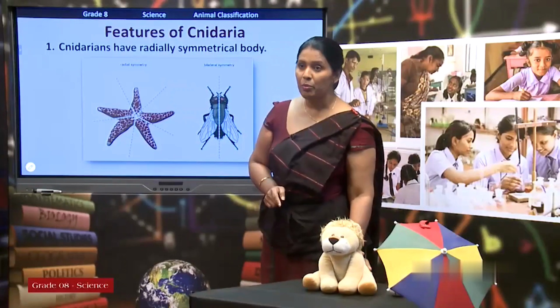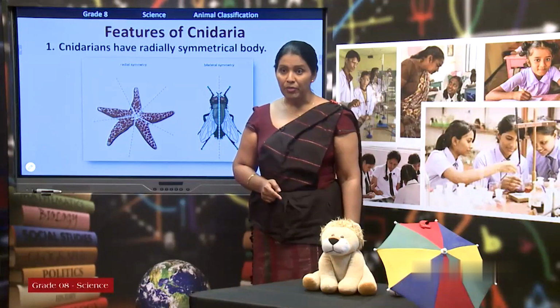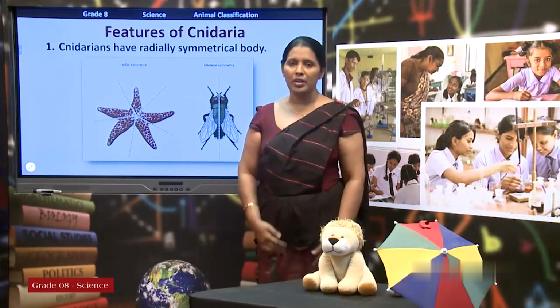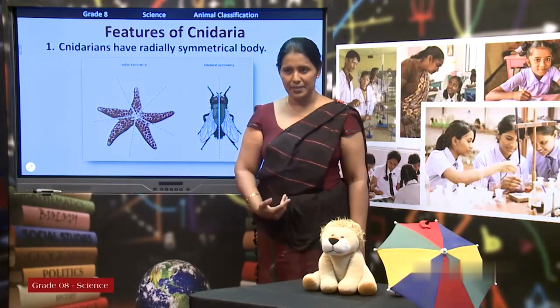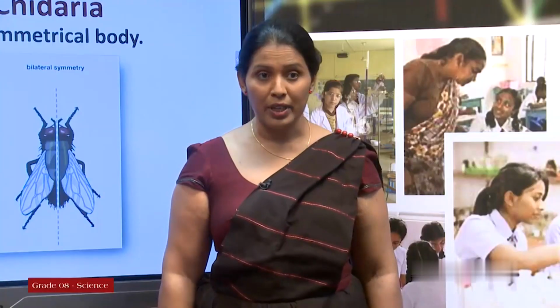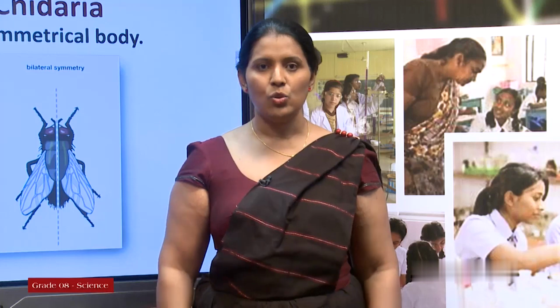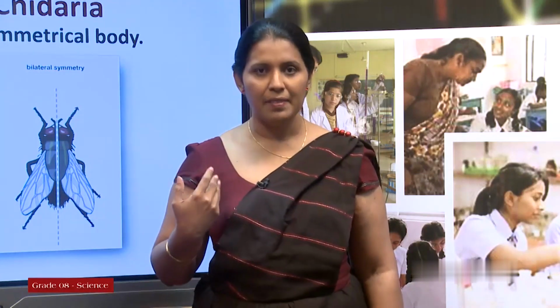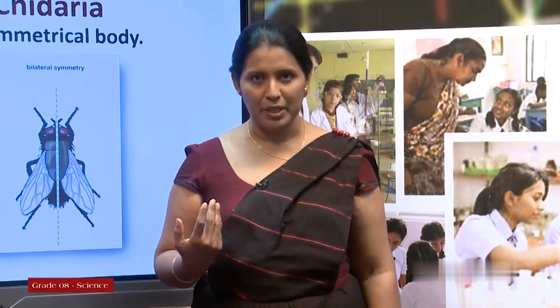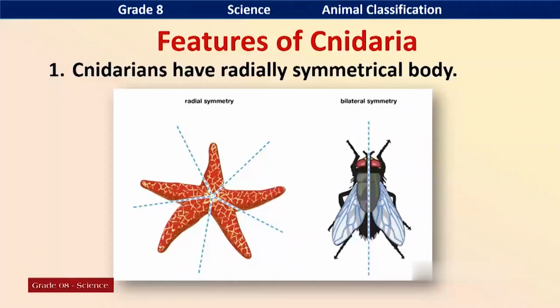When taking human beings, if you want to separate our body into two equal halves, we have only one axis, that is our vertical axis. So, only one axis, two equal halves, that is bilateral symmetry. You can see it in the slide.